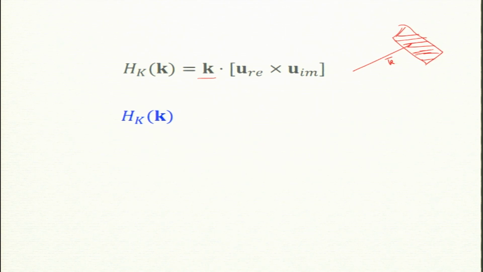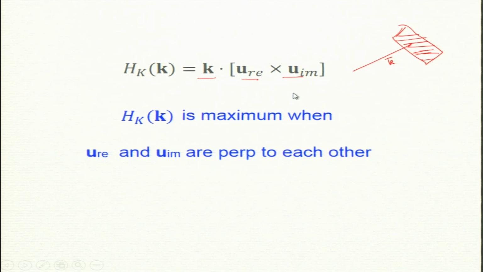Again, why I am saying cross helicity, kinetic helicity, is because u real and u imaginary will be along the same line, it is like a plane polarized wave. But Hk, so when is this maximum? When u real and u imaginary are perpendicular to each other, then this is maximum. So, the examples which I had constructed before, which I showed in one of the earlier classes, u real and u imaginary were perpendicular, and that is why it was maximal helicity.